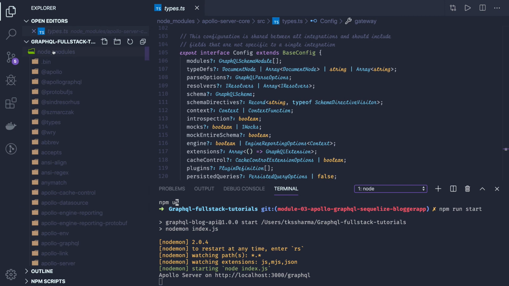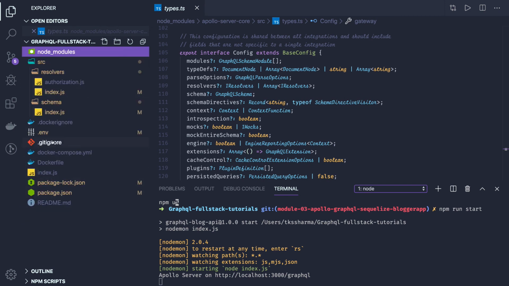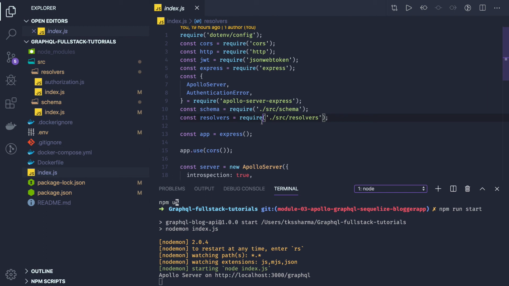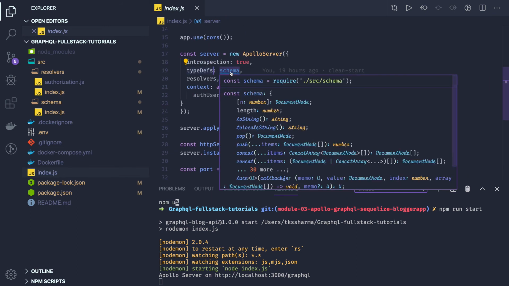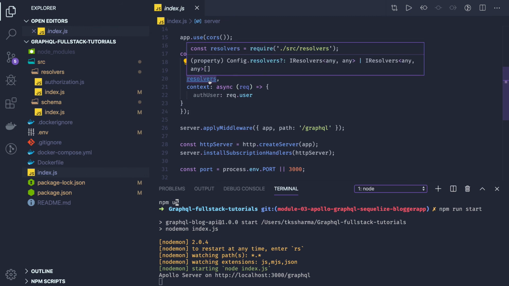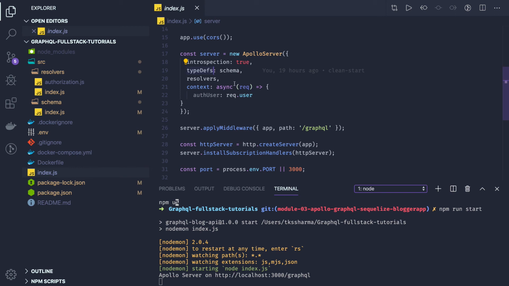So coming back to our server, what we are passing is introspection, type definition, which is a schema. Right now we don't have anything, and our resolvers. Resolvers will be the actual implementation of our queries. So in the schema definitions, we'll be writing queries, and in the resolver, they will have the actual interaction with the MongoDB, or using Sequelize with MySQL, or TypeORM with MySQL. Okay, and finally we are just adding this middleware on the Express instance, and we are running it.